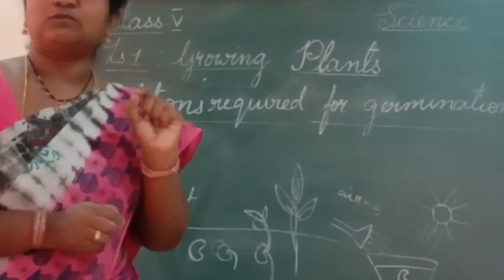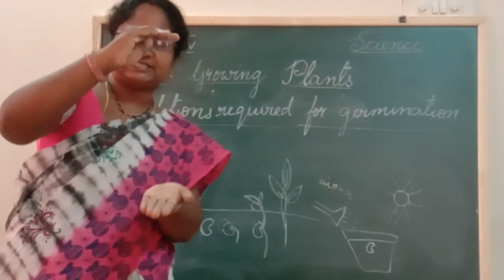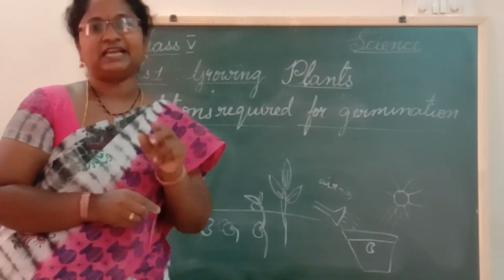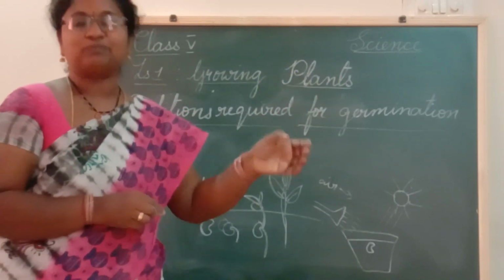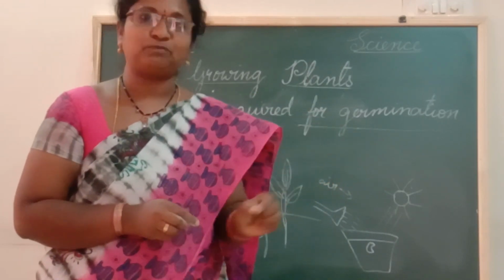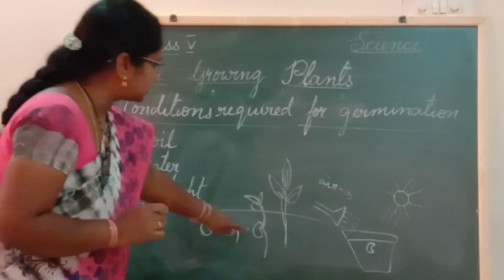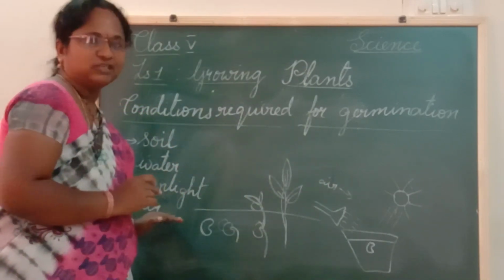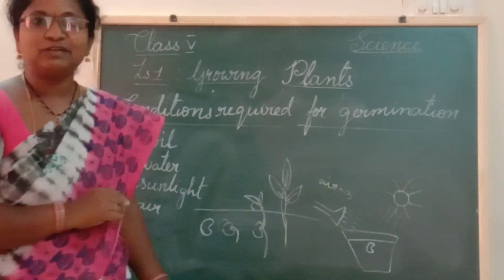The plant which comes out of the seed is called a seedling. Once it has grown to a bigger size, then we call it a sapling, children. That is the difference between a seedling and a sapling. Understand? Generally, we plant saplings. When our plantation days come, we will be planting saplings because they have grown to some height. The plants which come out of the seeds are seedlings. This is about germination. I hope you understood. Now, let us watch the animation, children.